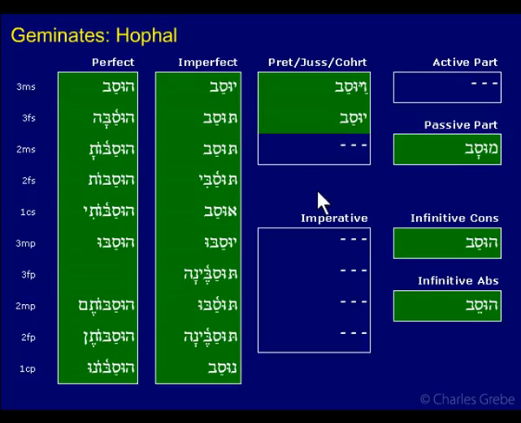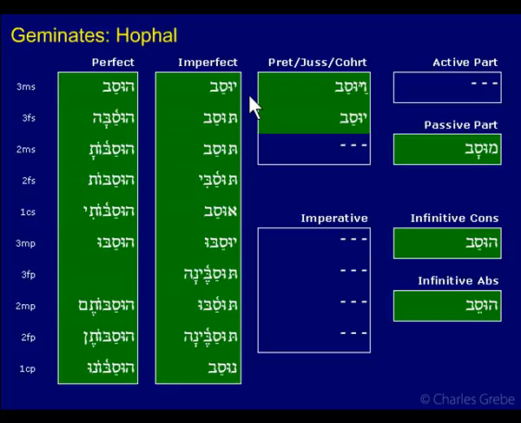So, if you take a look at your tables, and you look at the hollow verbs, you'll see, at least in Ross, he has the verb hukam up here for the perfect 3ms Hofil, hukam, which of course comes from kum, right? That's the same in terms of form as husav, no difference. You look at the imperfect 3ms for the hollow verbs, and you have yukam, and here we have yusav.